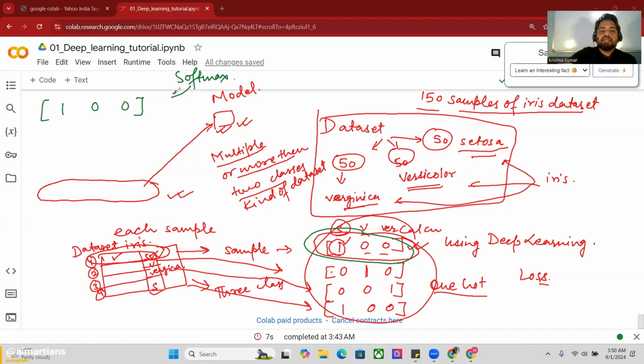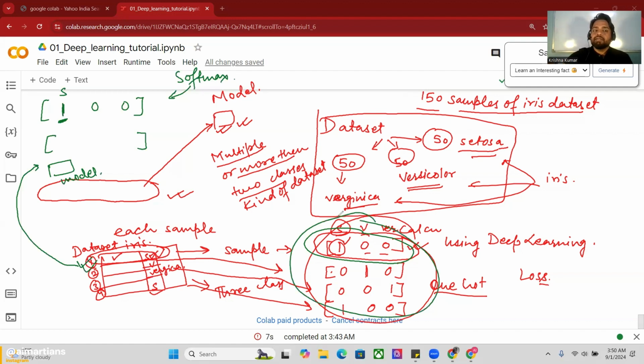Softmax calculates the probability that this sample belongs to Setosa. I pass this sample to my model, which is already trained on this data. This is my actual y, the actual target of the first sample, and this is my predicted target, which will be in the form of probability.